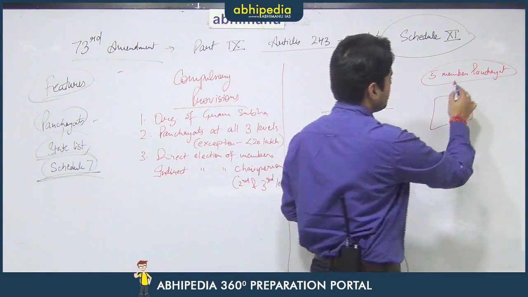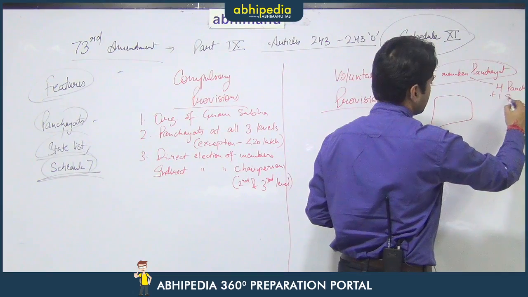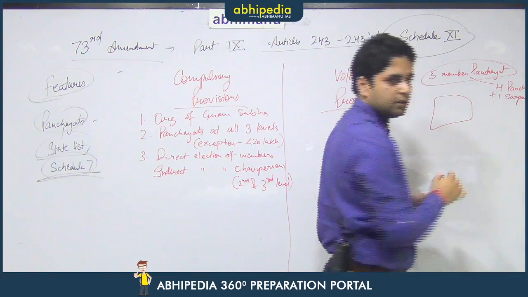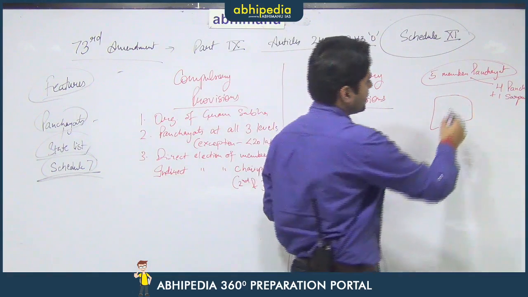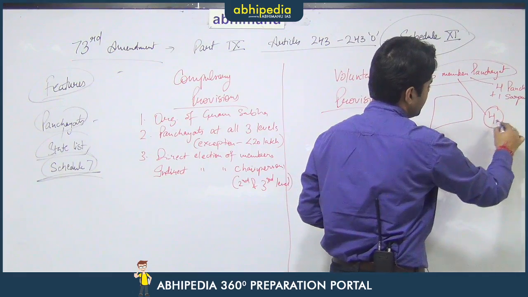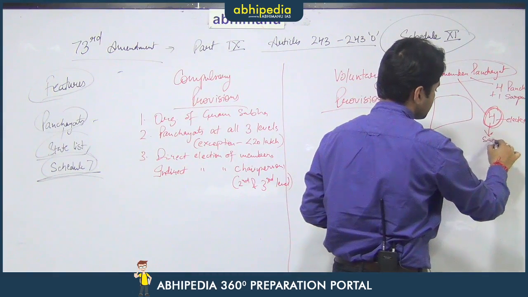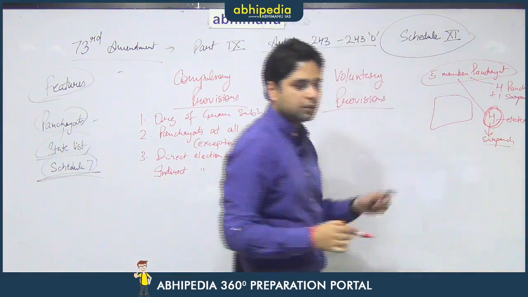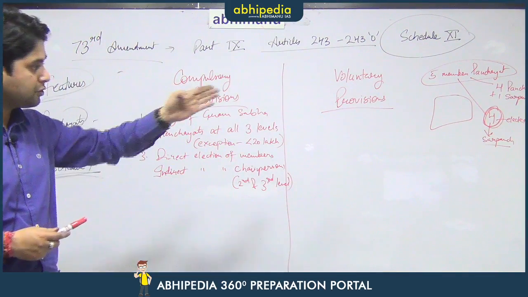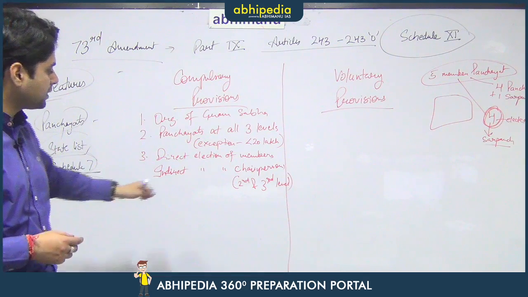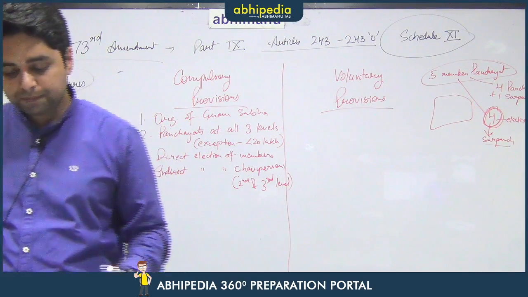According to one provision, the people will elect all the 4 panches as well as the sarpanch. This can be one provision, that all these 5 people will be directly voted by the people. Another provision can be that these 4 panches will be elected by the people and these 4 panches then will elect one sarpanch. So, then that becomes an indirect election. Whether it will be direct election of the sarpanch or the indirect election of the sarpanch is to be decided by the state concerned.